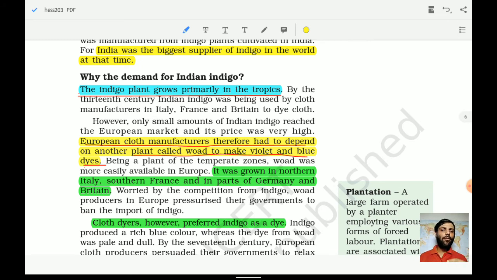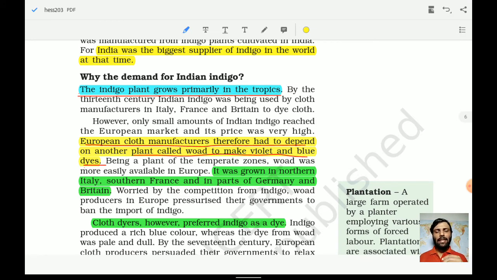So why was there a demand for Indian indigo? The indigo plant grows primarily in the tropics, and European cloth manufacturers therefore had to depend on another plant called woad to make violet and blue dyes. Remember this particular name of the plant. A straightforward question can be asked: in the absence of indigo, European manufacturers used to depend on which plant? That plant was woad, W-O-A-D. Remember this. It used to provide violet and blue dyes.